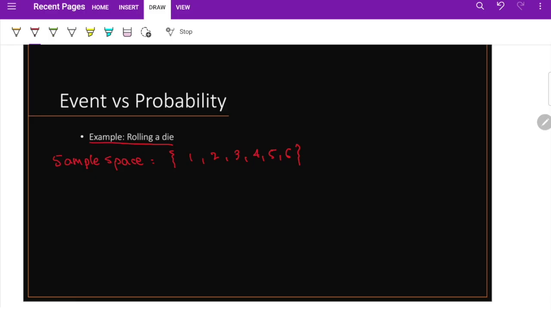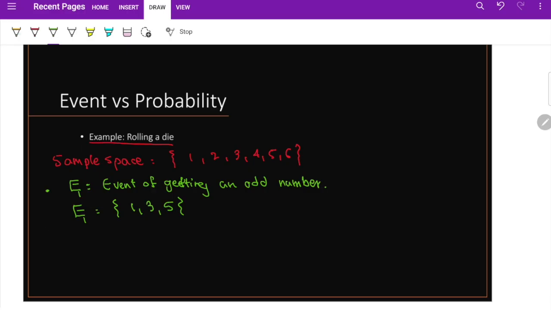Now, let's define an event. Let's call it E1. Suppose you want to know the event of getting an odd number. What are the elements in this event? So the question is, what are the elements of this event? This event, E1, will contain these elements only: 1, 3, 5.